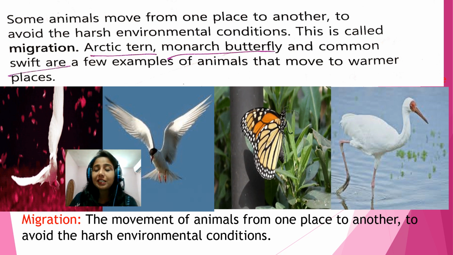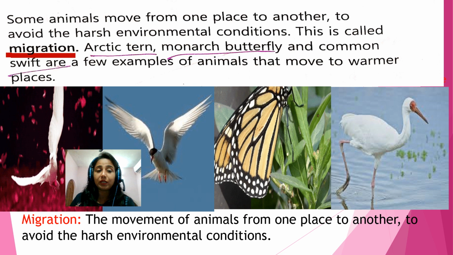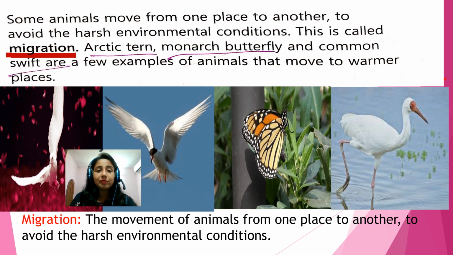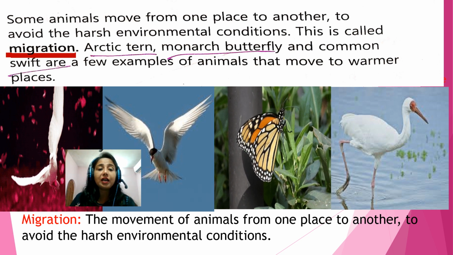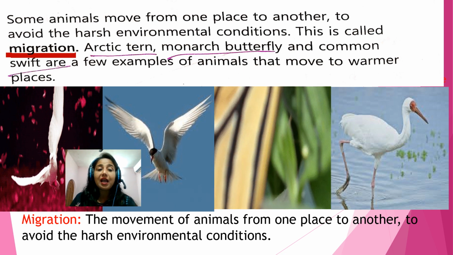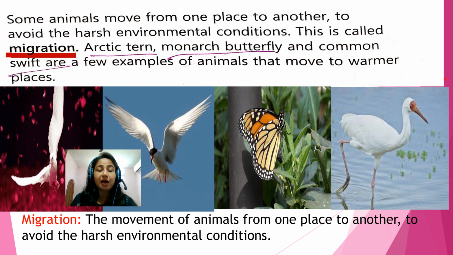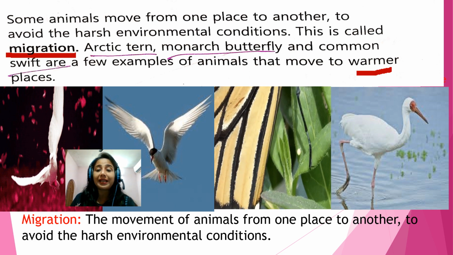Okay, now the first para, the first 4 lines where the meaning of migration is given. All of you read with me. Some animals move from one place to another to avoid the harsh environmental conditions. This is called migration. Arctic tern, monarch butterfly and common swift are a few examples of animals that move to a warmer place.